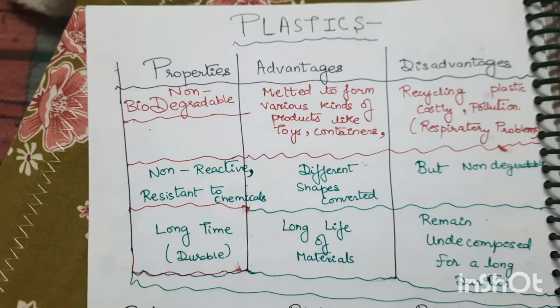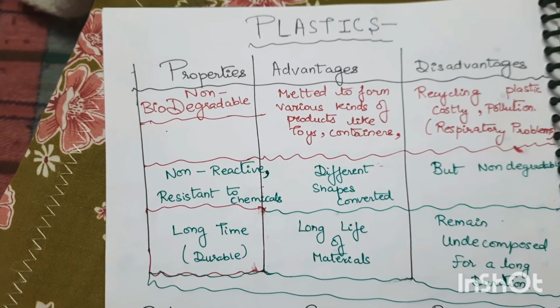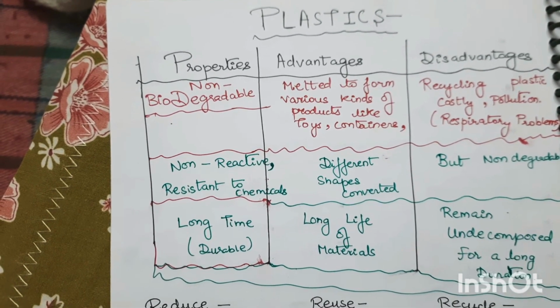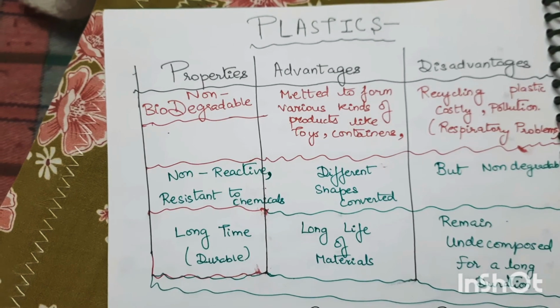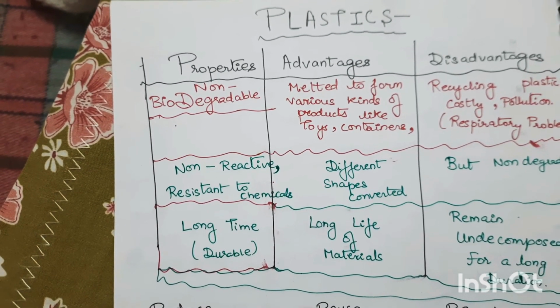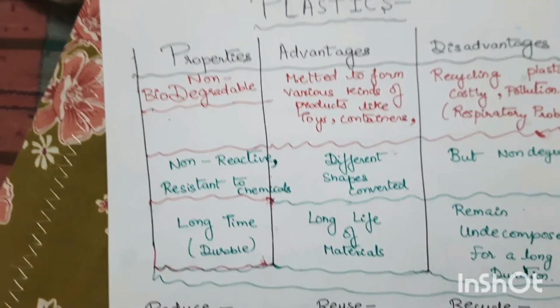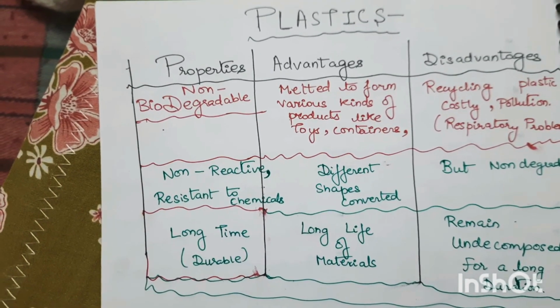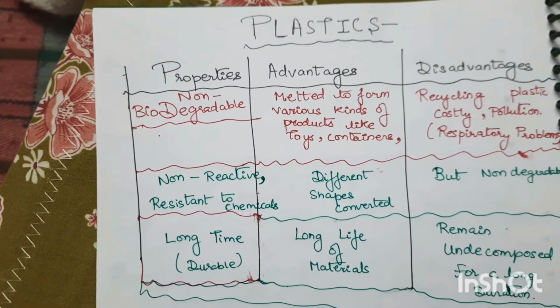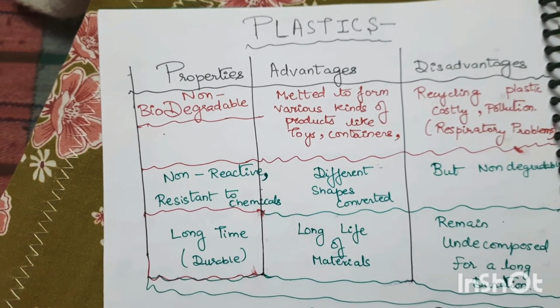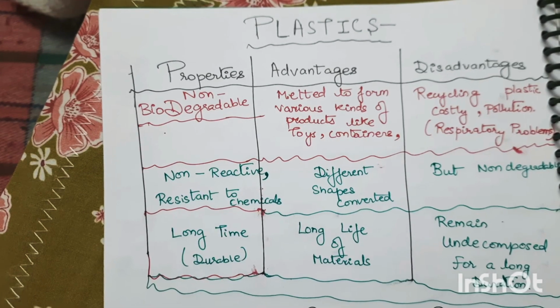Plastics are melted to form various kinds of products like toys, containers, polythene bags, etc. It can be converted into different shapes. Unlike other materials, plastics are easy to convert into different shapes. And plastics are long-life materials, just because they do not erode fast.